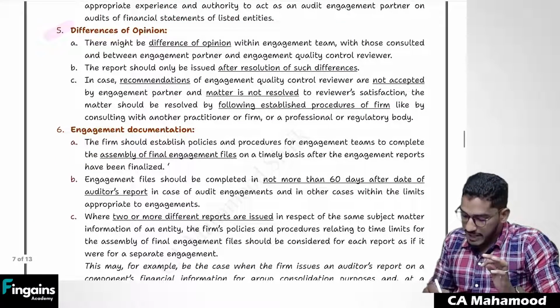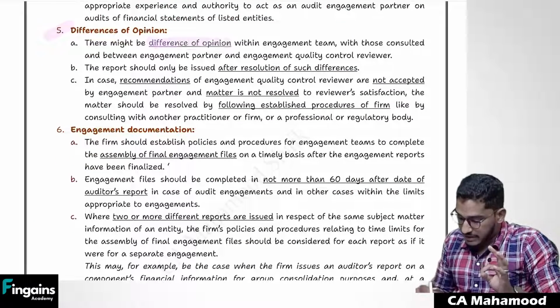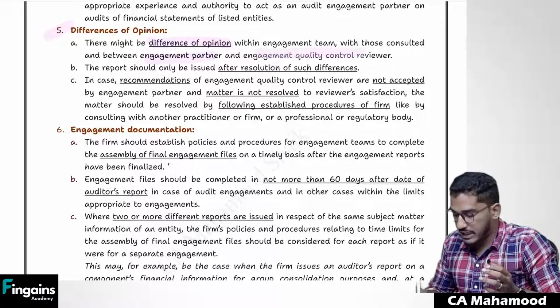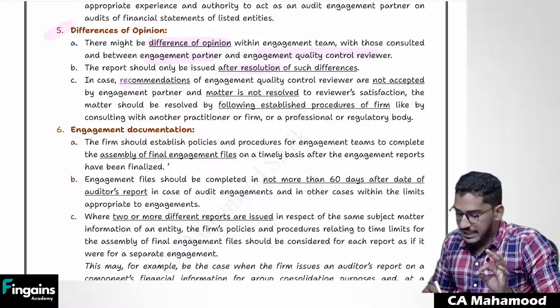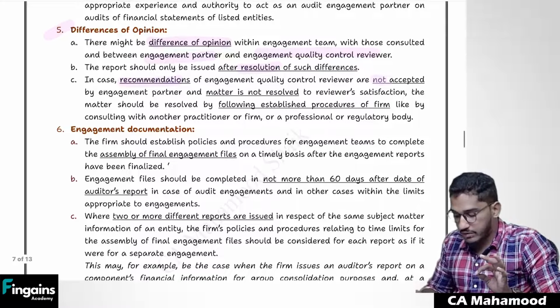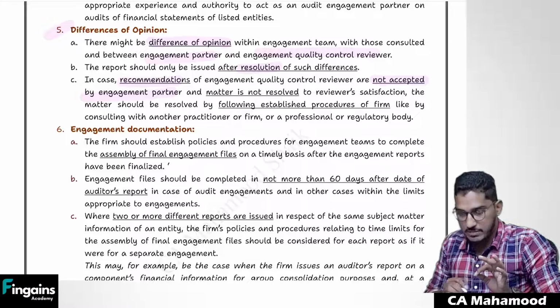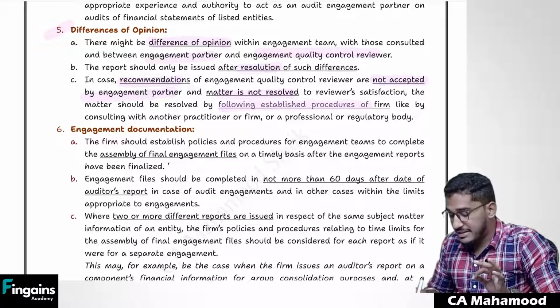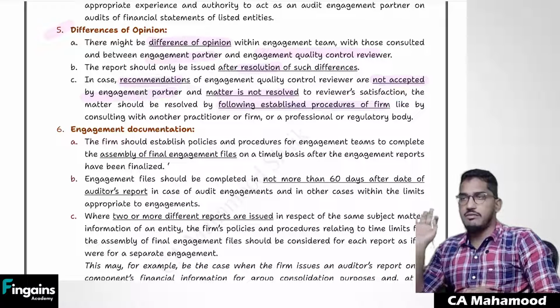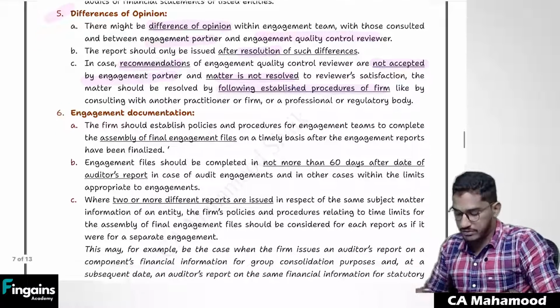So there might be a difference. See, I'm reading this: there might be a difference of opinion within the engagement team, with those consulted, and between the engagement partner and the engagement quality control reviewer. To the extent possible, you have to resolve it. In case recommendations of the engagement quality control reviewer are not accepted by the engagement partner and the matter is not resolved, the matter should be resolved by following established procedures of the firm. Every firm will have an established procedure. That procedure you have to follow.